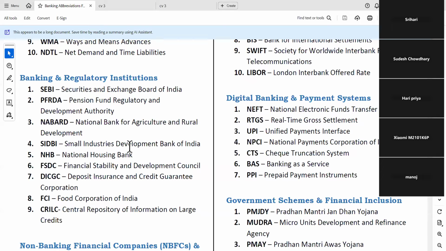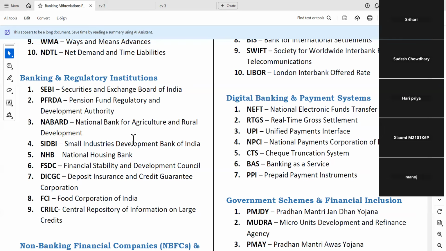NABARD is National Bank for Agriculture Development. Headquarters Mumbai. Kaji is the chairman. Their main function is supervising RRBs and cooperative banks. They are the people who also have a rural development fund. Some more details also may be required.